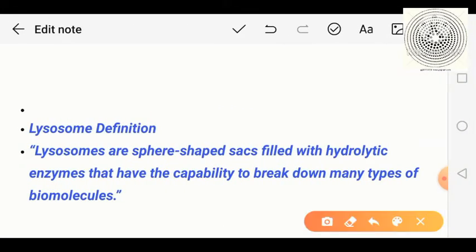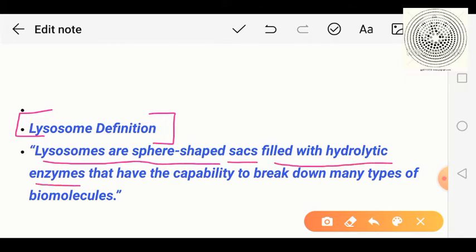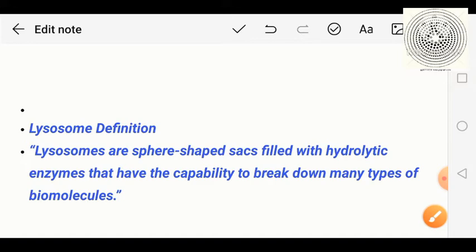First, try to understand the definition of the lysosome. Lysosomes are spherical sacs filled with hydrolytic enzymes, and those enzymes have the capability to break down many types of biomolecules. So lysosomes are able to break down different types of biomolecules. This is the simple definition of the lysosome.